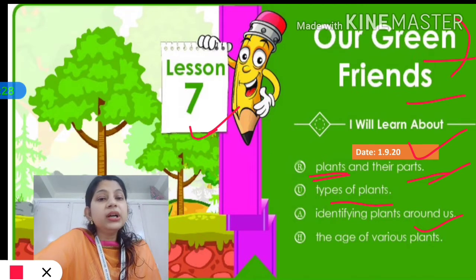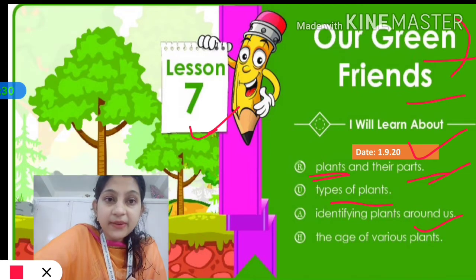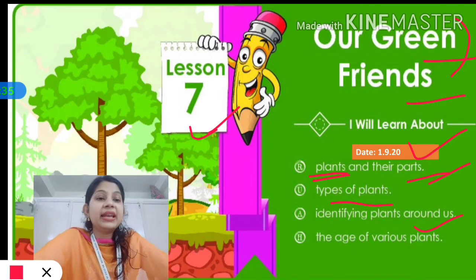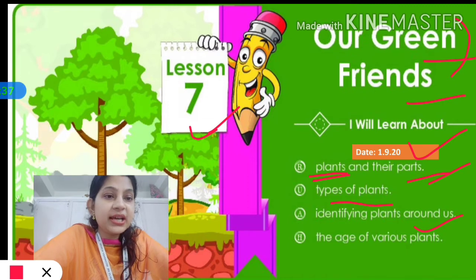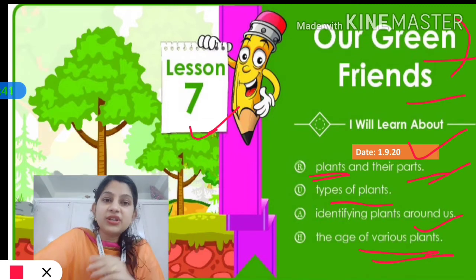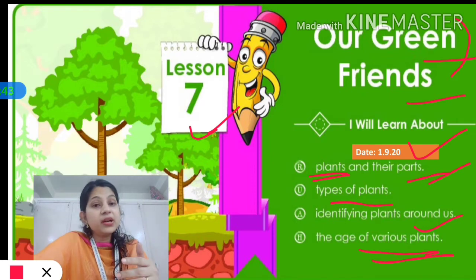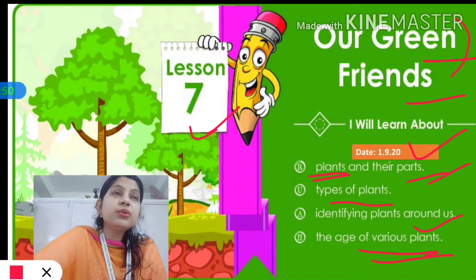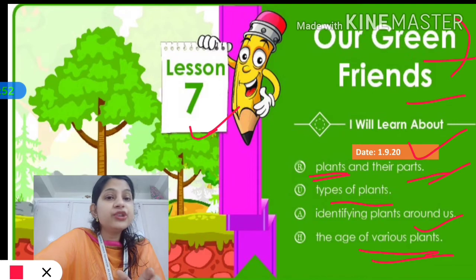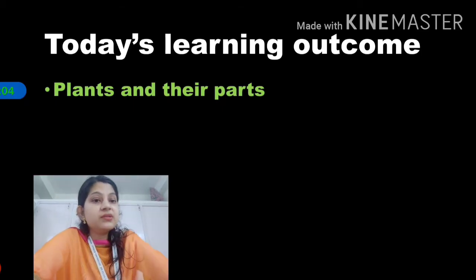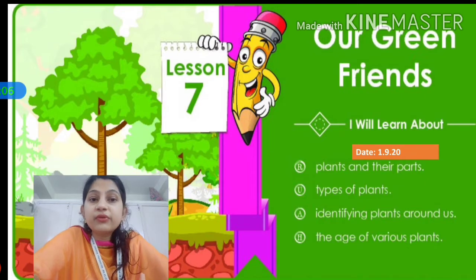Now I told you that plants are of different types. So how can you identify that plant? That we will learn. And in the last we are going to understand the age of various plants. Some plants have a very small age, they die quickly, but some plants, the bigger ones, can live for years, many years, okay. So we will understand the age of different plants. So these were the objectives of the whole chapter, children.